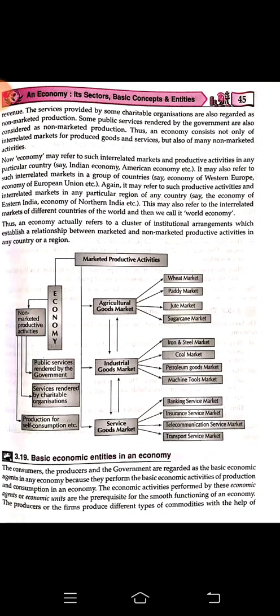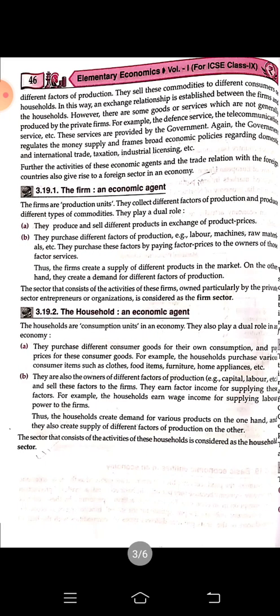Okay, so let us understand this. The producers or the farms produce different types of commodities with the help of different factors of production. They sell these commodities to different consumers or households. In this way, an exchange relationship is established between the farms and the households.